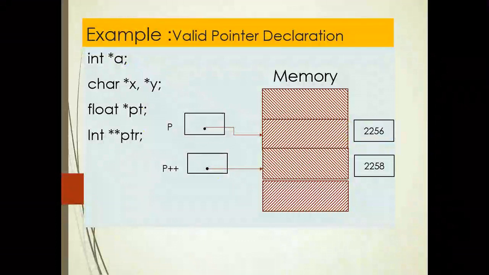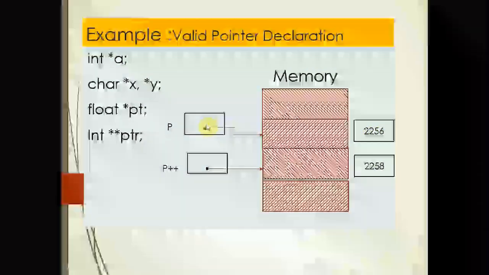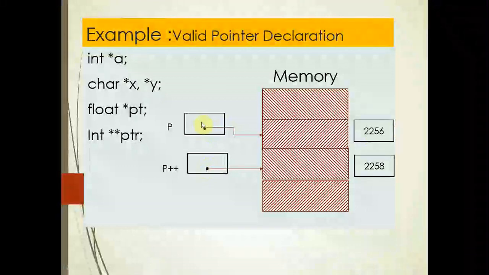Here you just see the memory address is 2256. P is an integer type variable; here I have assumed p is integer type.